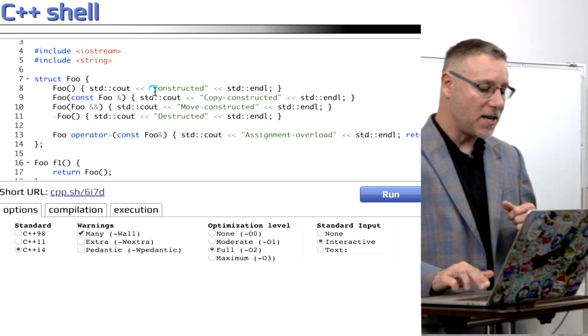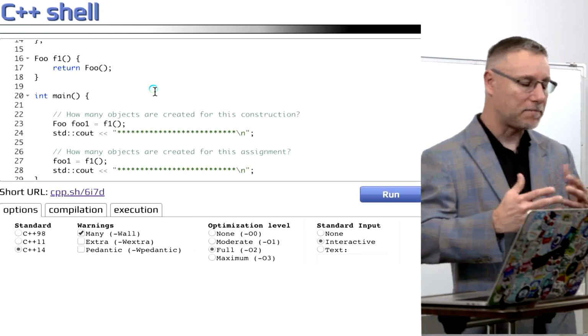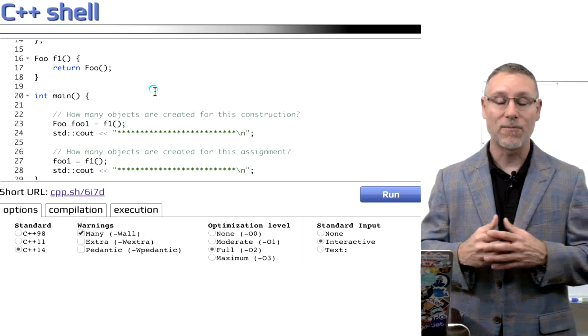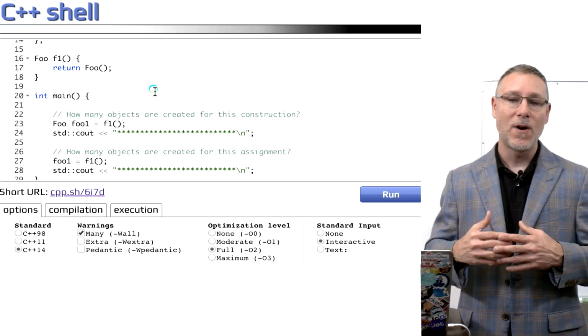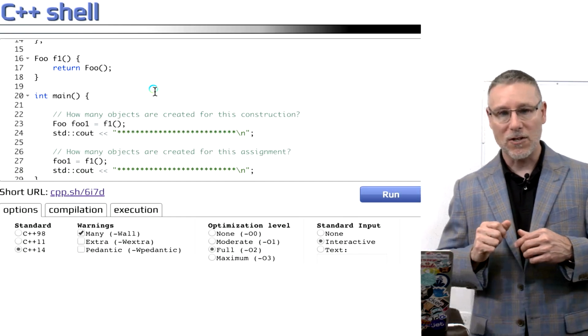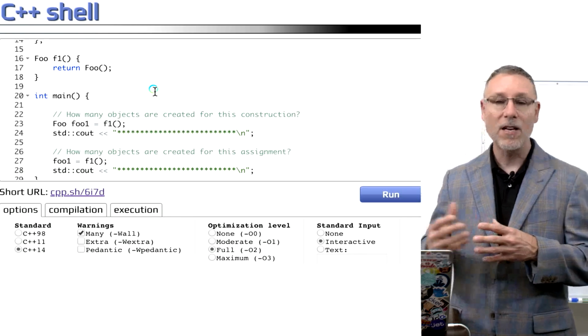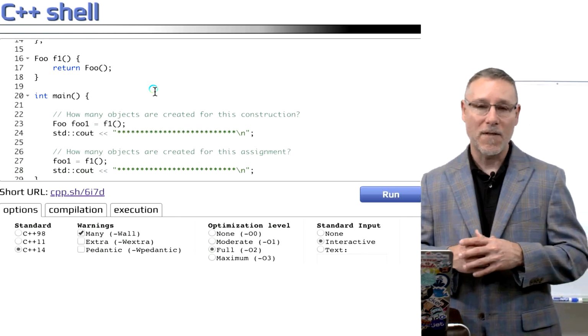Now on line 16, what we have is a function named f1. And what f1 is doing, this is constructing an object, this is object-oriented programming, an object of type foo, and then returning a copy of that object back out. So the object's getting constructed on line 17, and then it returns right there. You can see on line 16 the definition returning a copy of that object back out.